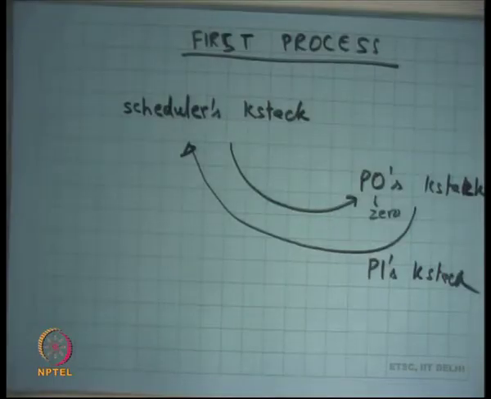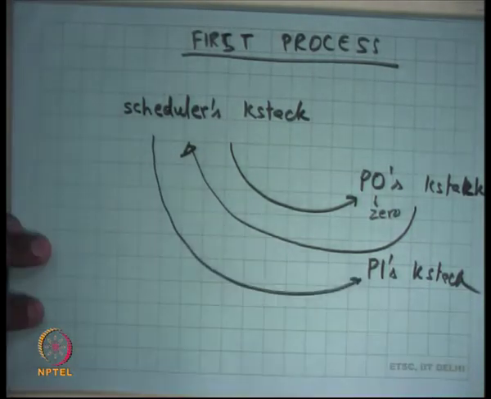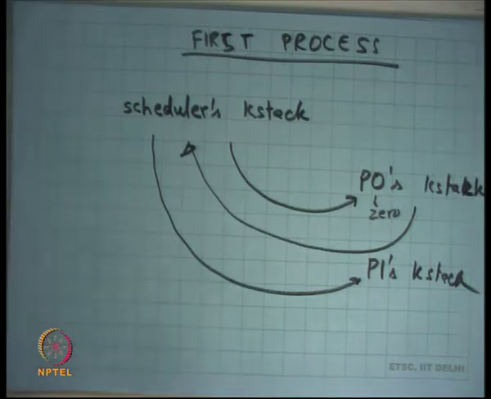The scheduler is going to run on its own K stack, and it's going to pick up one process to run, and now it's going to switch to, let's say, P1's K stack, and this process just continues forever. So there's a scheduler's K stack for a CPU, which is the first K stack that it started with. It picks a process. The logic of picking up a process executes on this K stack. When you picked up a process, you switch to that K stack.